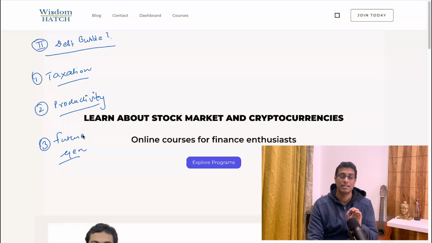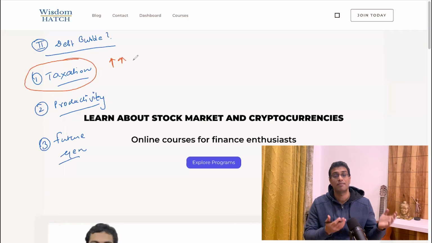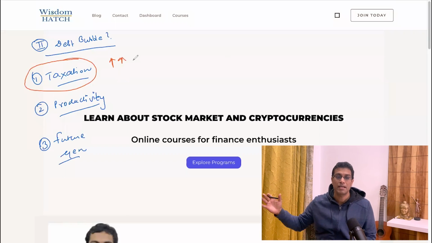And there are three ways of dealing with this high debt problem. One is that governments will need to increase taxes, because once the government increases taxes, they will make more money and they can repay the debt. To whom? In countries like the US and China, they will repay themselves. And in countries like India, they will repay the IMF and other developed economies from whom they have taken debt.